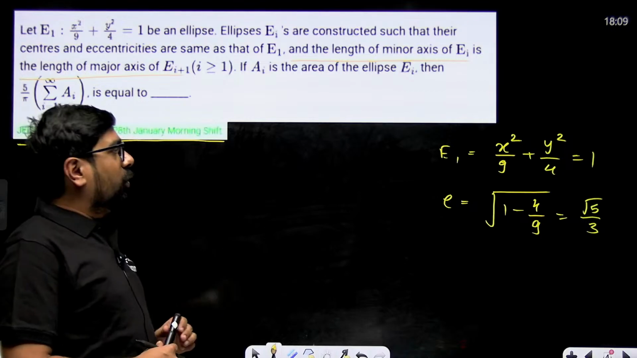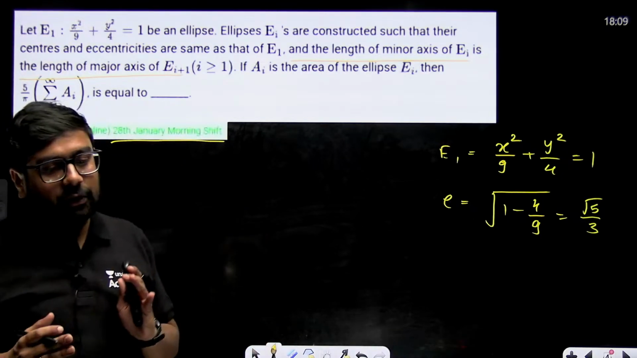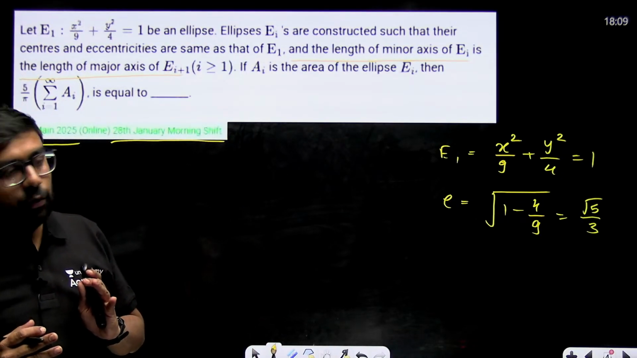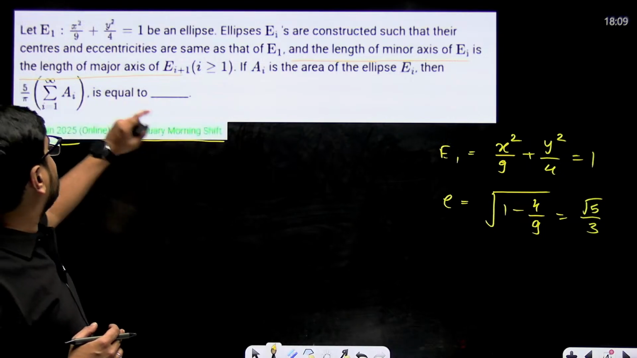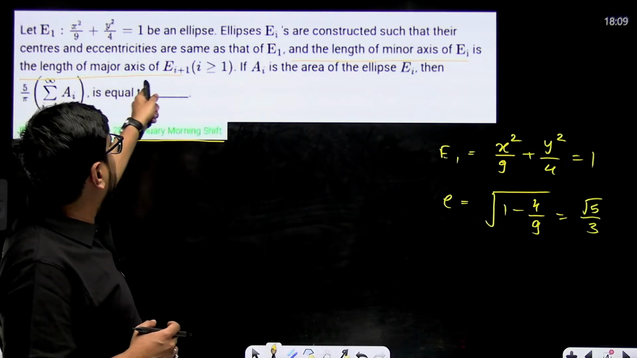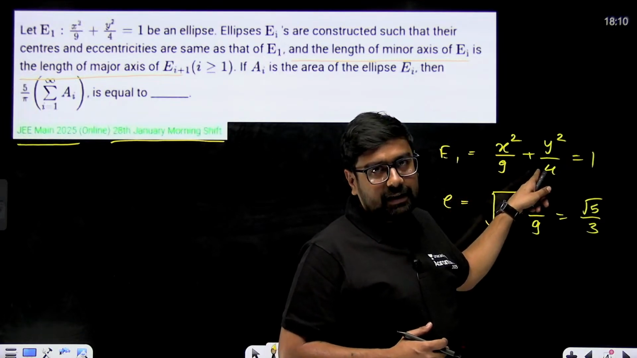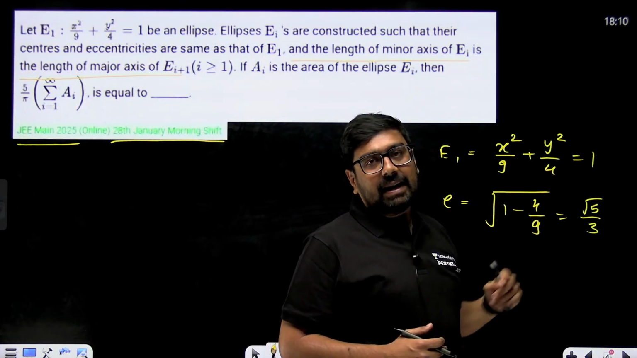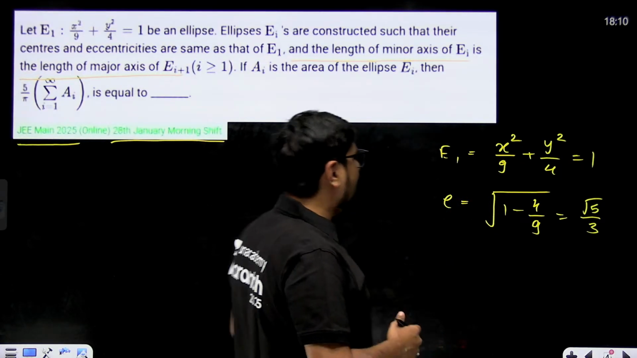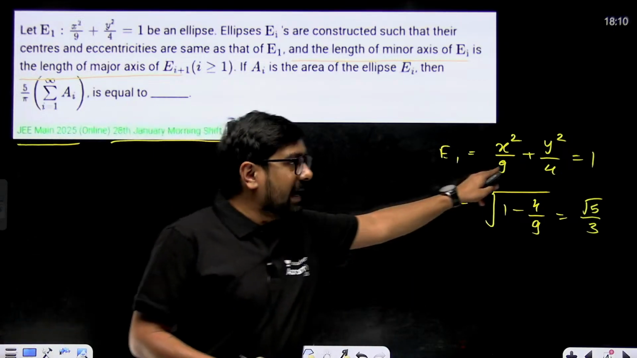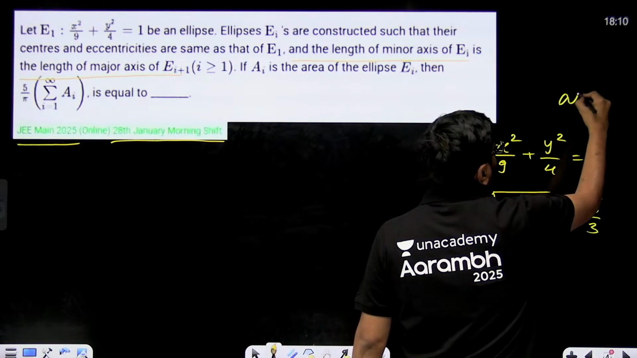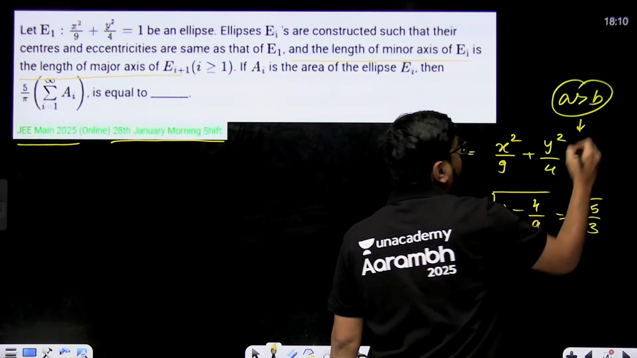So what do we know? The main information over here is that the length of the minor axis of E1 will be the length of the major axis of E2. What is the length of the minor axis of E1? Length of the minor axis is 2b. Here a is greater than b. For this one, a is greater than b.